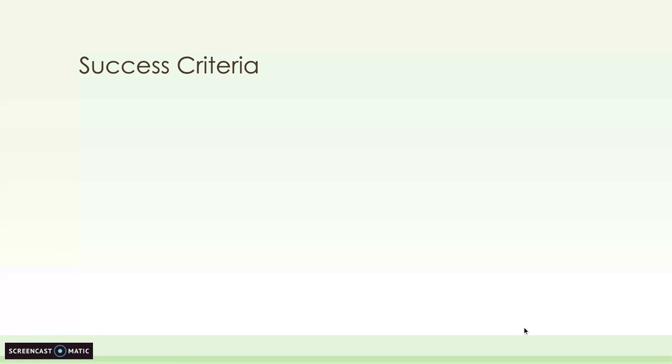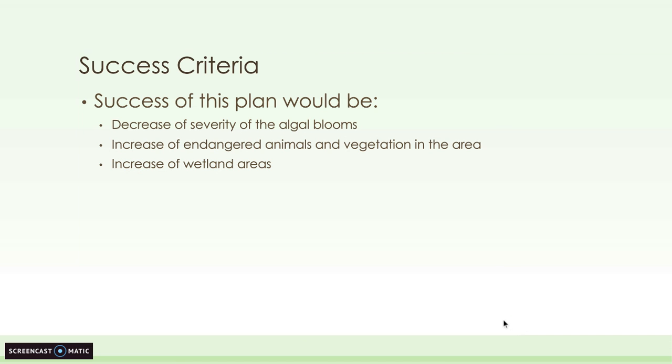The main success criteria of this plan would be the decrease of the severity of the algal blooms in Lake Erie, and then eventually the decrease of algal blooms altogether. I don't think it's possible to completely get rid of it, but to decrease how severe it is and how it impacts the drinking water is going to be the first success criteria.